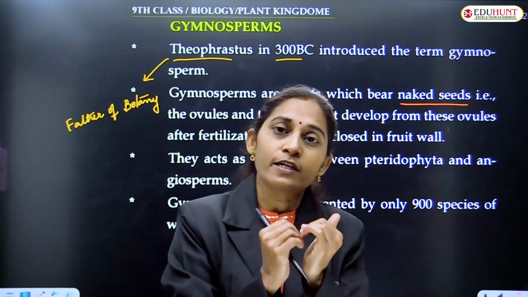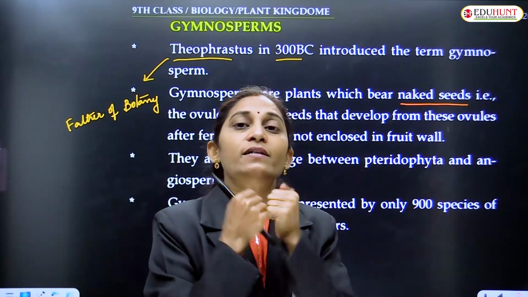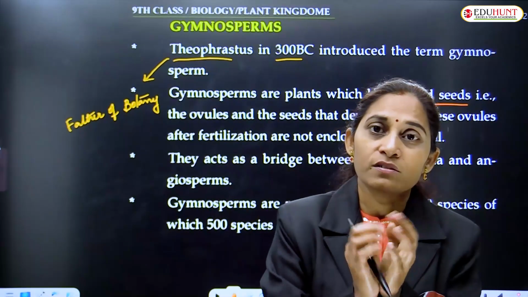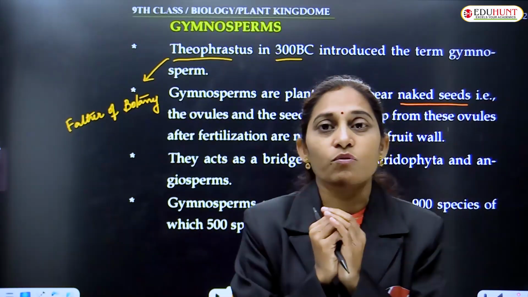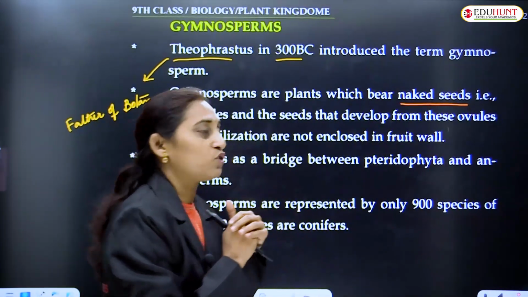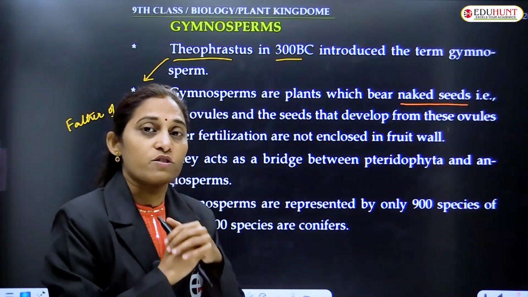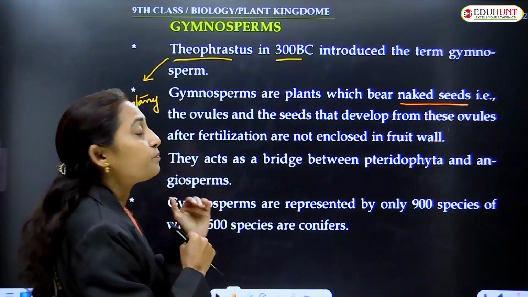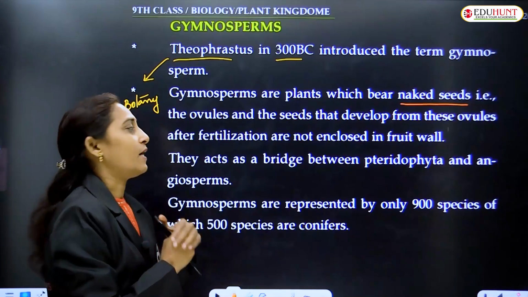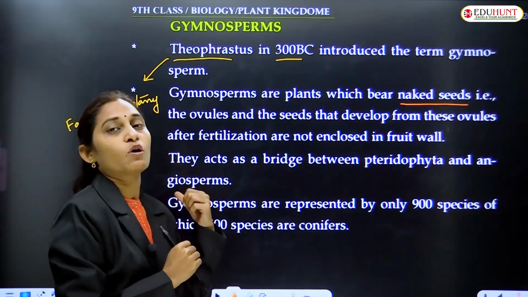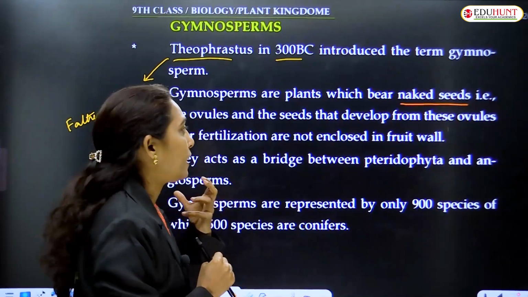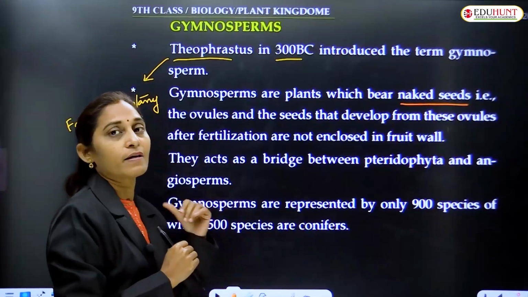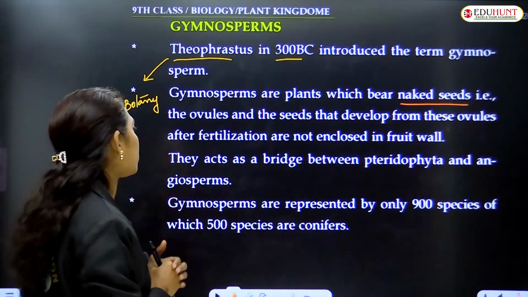So obviously the ovules transform into seeds and are enclosed in the fruit. That kind of structure, that is the ovary, is not present in gymnosperms. That is why they do not produce fruit, and ultimately the seeds are naked, exposed out.